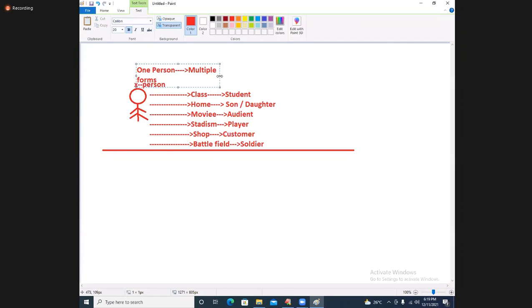So, actually, the original concept of polymorphism is the process of representing one form in multiple forms. The process of representing one form in multiple forms is called polymorphism.